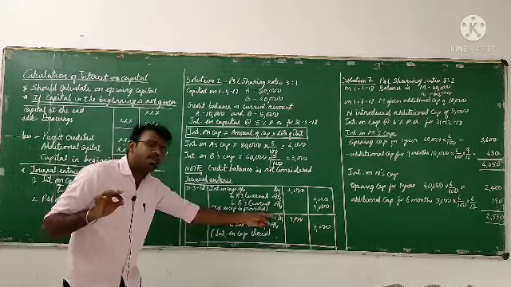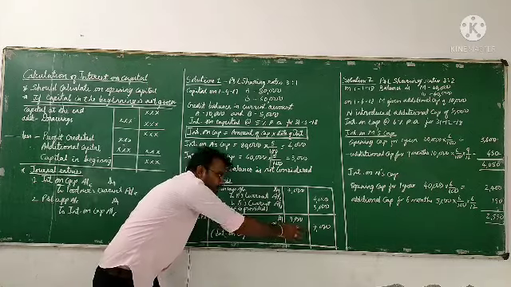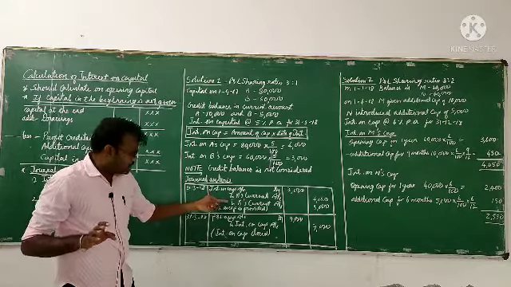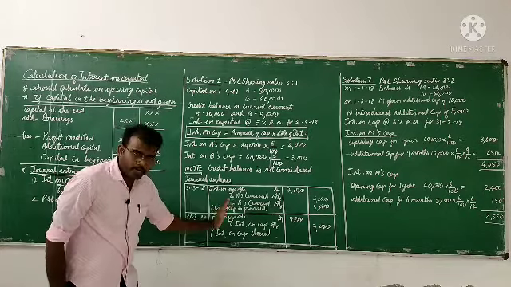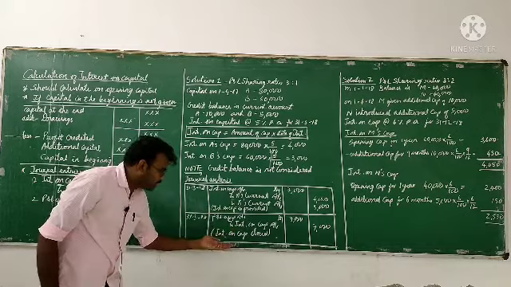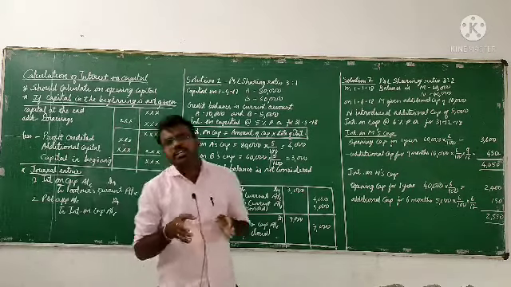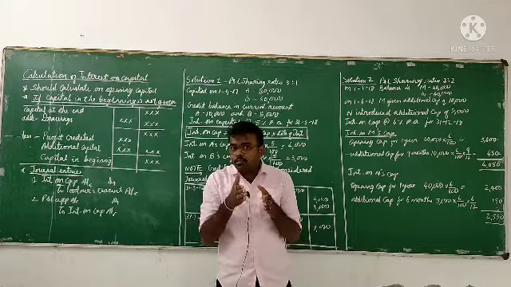Profit and loss appropriation account debit to the interest on capital. So how much is the interest on capital? 7,000. So that has to match up. For the first journal entry, the narration will be "interest on capital is provided." For the next journal entry, the narration is "interest on capital is closed," because we have to adjust that interest on capital value. Okay, I hope you understood the first illustration.